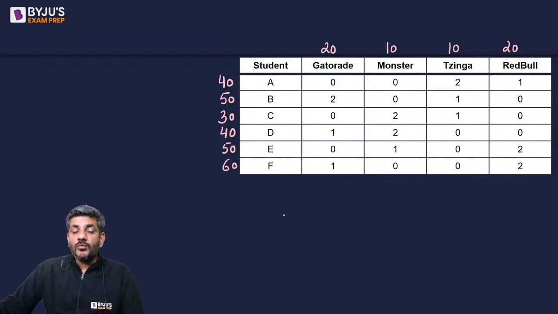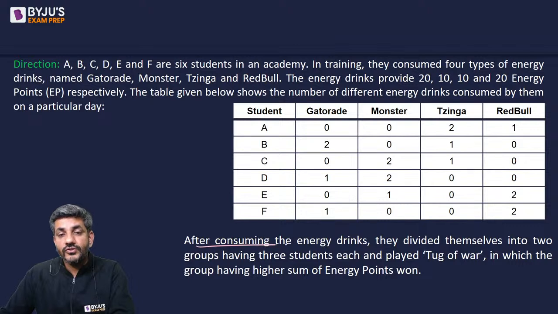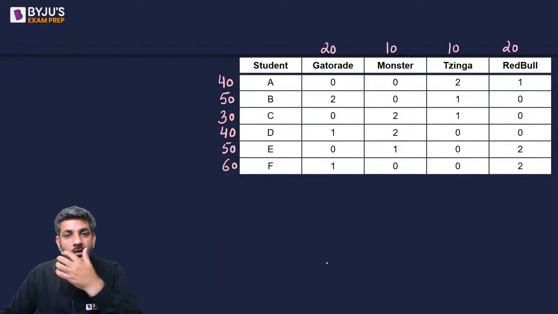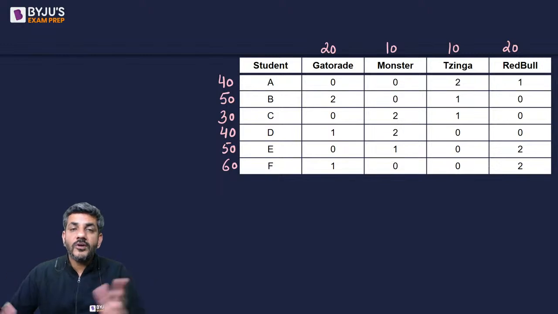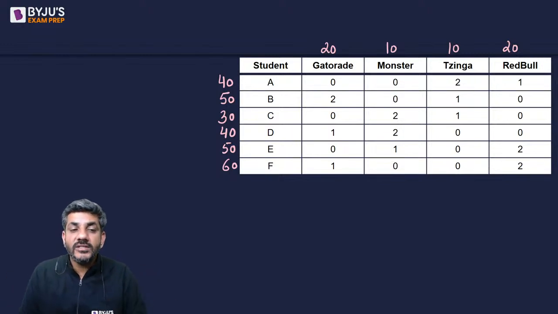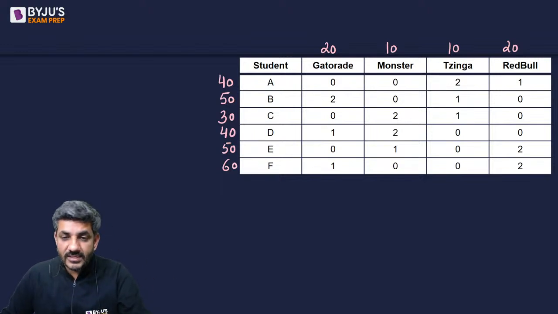Now the point is, the question said that they played a game of tug of war, which is given on the previous page. After consuming the energy drinks, they divided themselves into two groups having three students each, in which the group having higher sum of energy points won. So I have to divide these six students into two groups of three students each. And whichever of the two groups has higher total energy points is going to win the game of tug of war. That's what the question is saying.